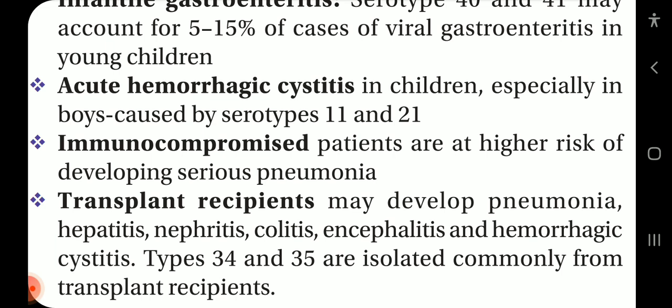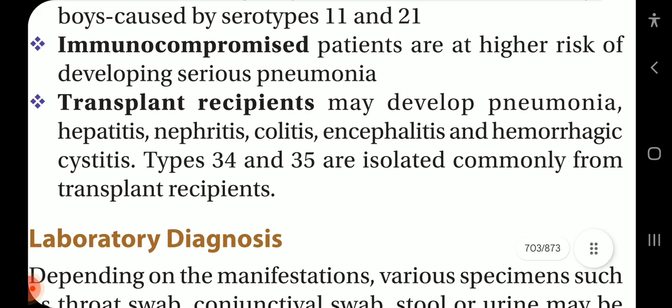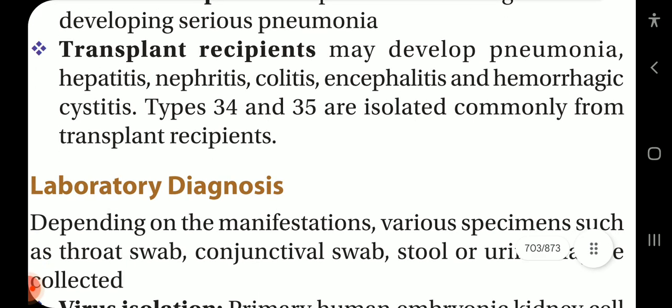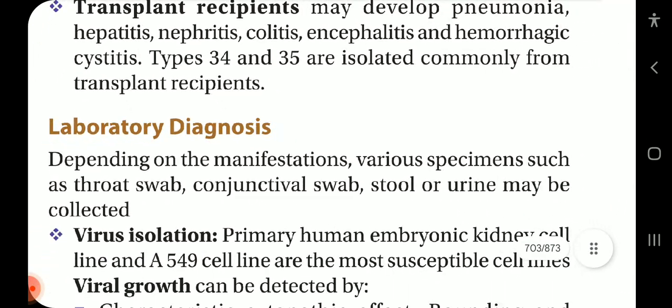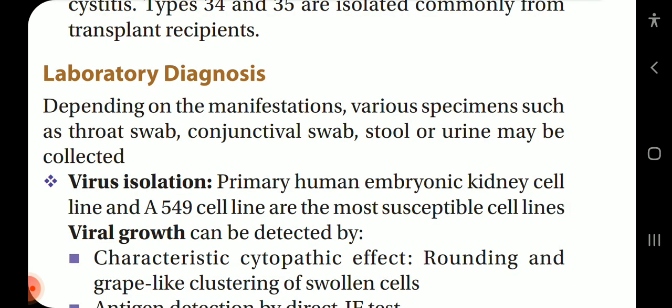Immunocompromised patients are at higher risk of developing serious pneumonia. Transplant recipients may develop pneumonia, hepatitis, nephritis, colitis, encephalitis, and hemorrhagic cystitis. Types 34 and 35 are isolated commonly from transplant recipients. Lab diagnosis. Depending on the manifestation, various specimens such as throat swab, conjunctival swab, stool or urine may be collected.